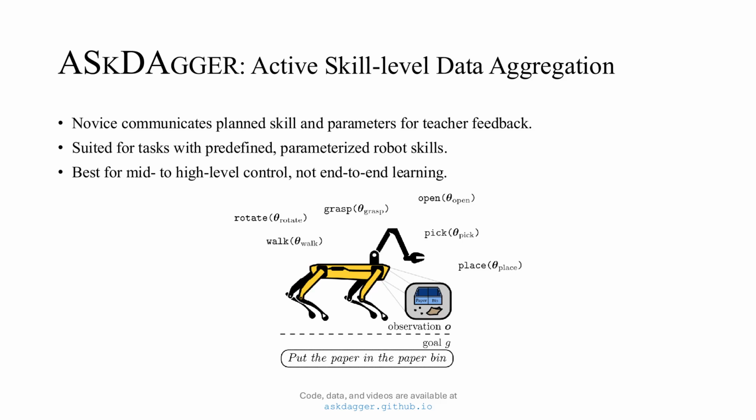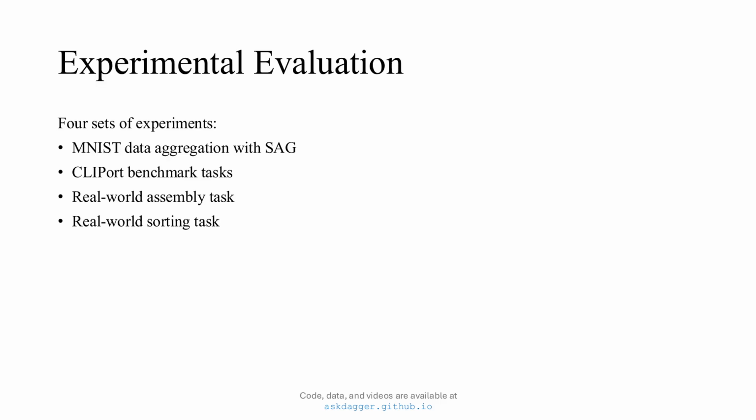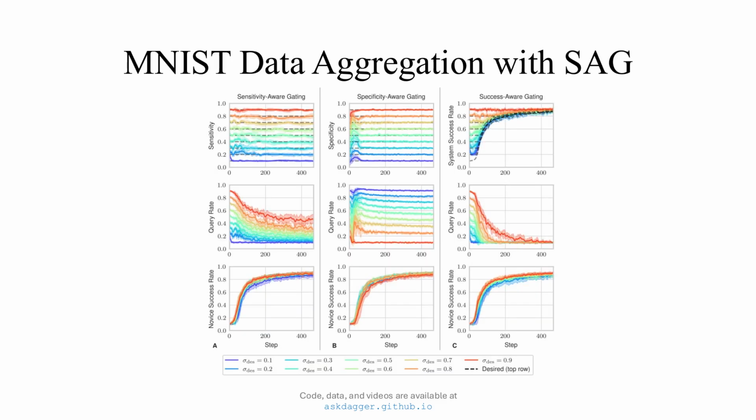We evaluated ASkDAgger across a range of experiments, from MNIST data aggregation to more complex language-based robotic manipulation with clipboard agents, as well as real-world tasks involving engine assembly and sorting with a Spot quadruped. To support our claim that ASkDAgger balances query count and system failures by tracking a user-specified metric value, we conducted experiments on interactively training digit classification models on the MNIST dataset. ASkDAgger successfully tracks the desired sensitivity, specificity, and system success rate across various target values.